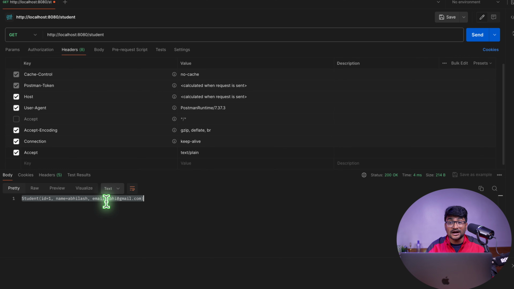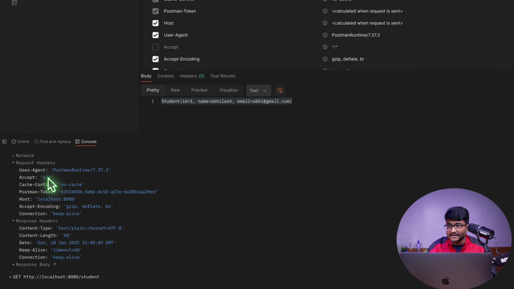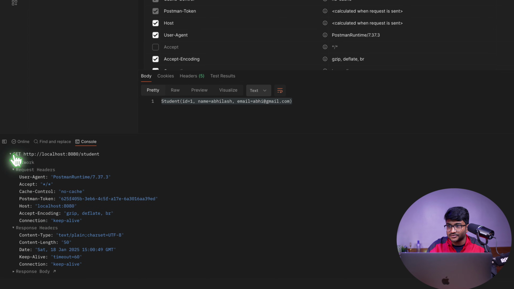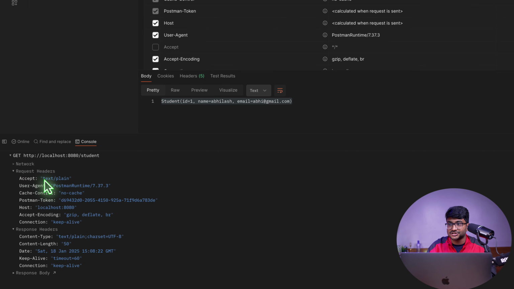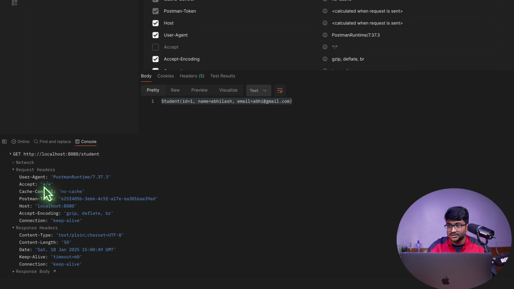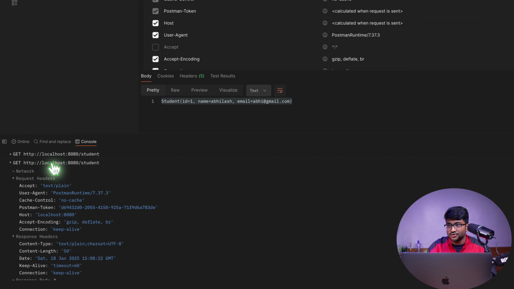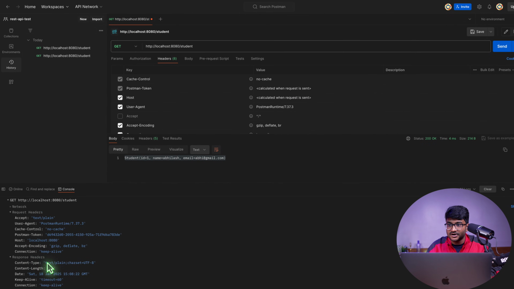I'm happily getting the data from the server. And if you see the console here, I'm not talking about this request right now. This is the new request of mine. You can see the accept here has now changed. Previously, the accept was star slash star. And right now the accept in the new request is changed to text slash plain. So whenever I'm making this request, I want to accept the data in plain text. Now there is a response from the server and it says, you asked for the plain text data, and here it goes. The data that you got over here is in plain text.